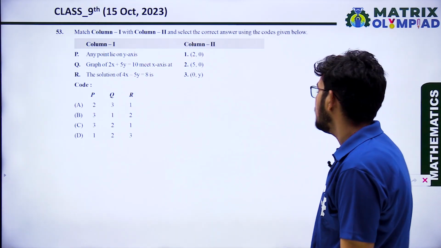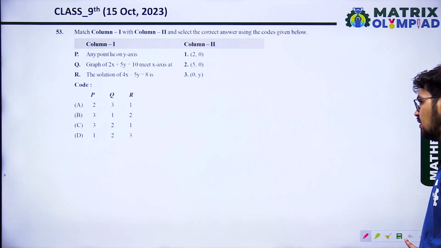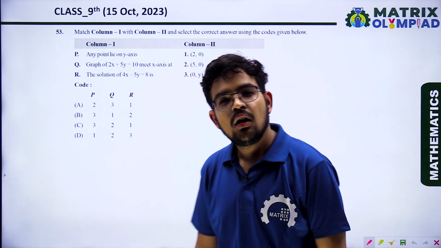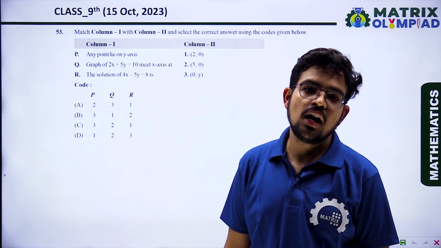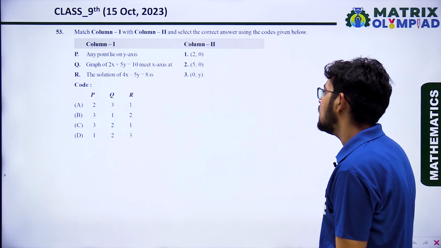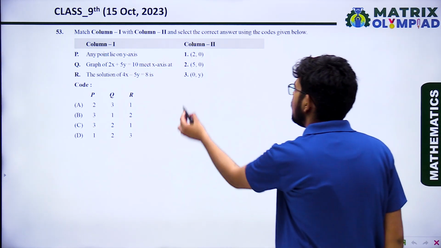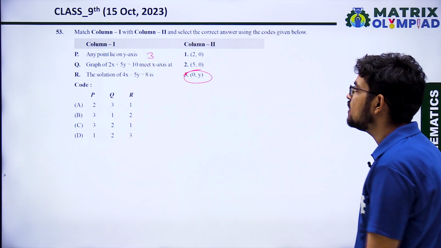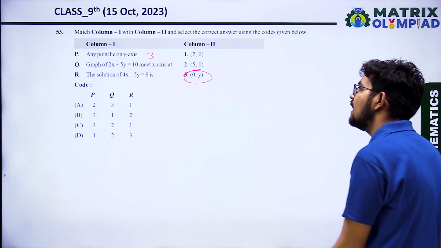Any point lies on the y-axis. You know that for any point lying on the y-axis, the value of the x coordinate, meaning the abscissa, is 0. So where is the abscissa 0? That is option 3. 3 is correct.